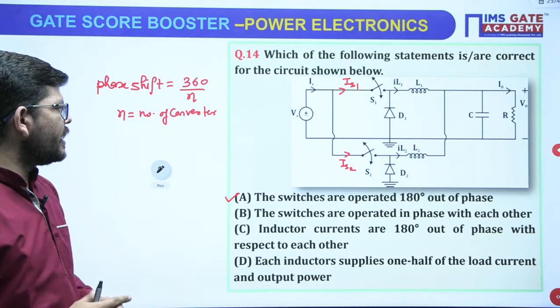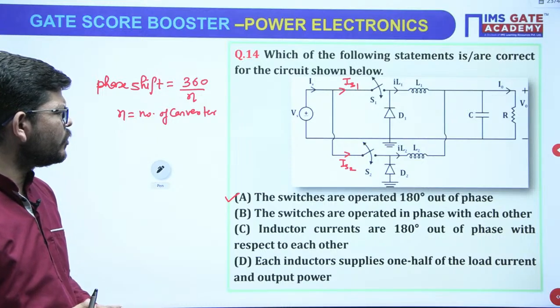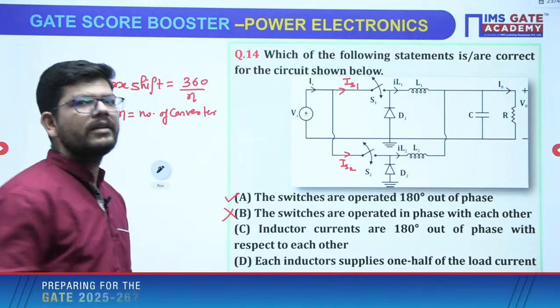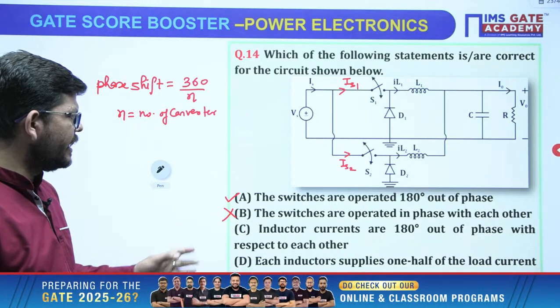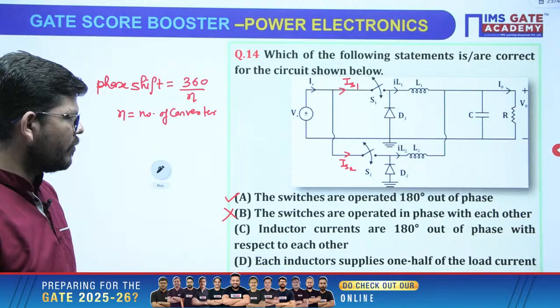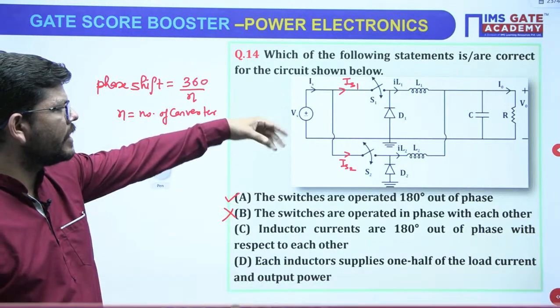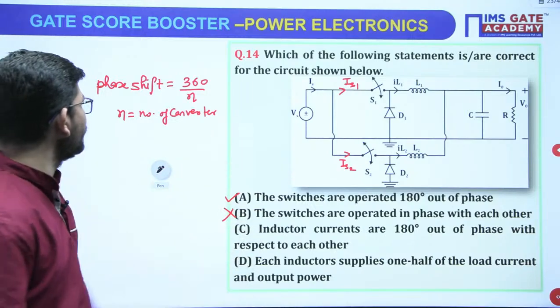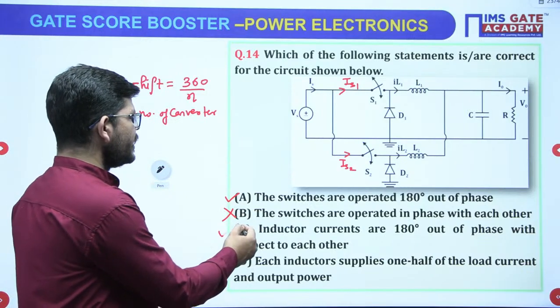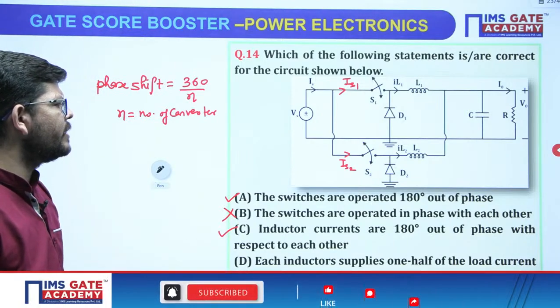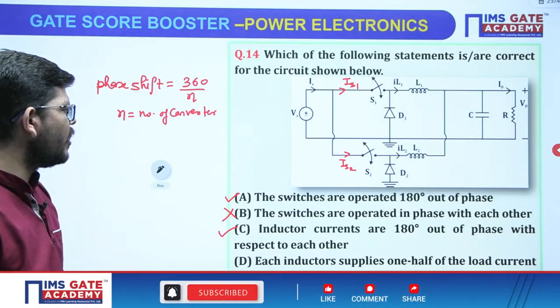So A is correct. Second, the switches are operated in phase with each other. No, this can't be done, right? Inductor currents are 180 degrees out of phase with respect to each other. Yes, if the switches are operated 180 degrees out of phase, then obviously the inductor currents will also be 180 degrees out of phase with respect to each other. Each inductor supplies one half of the load current and output power.